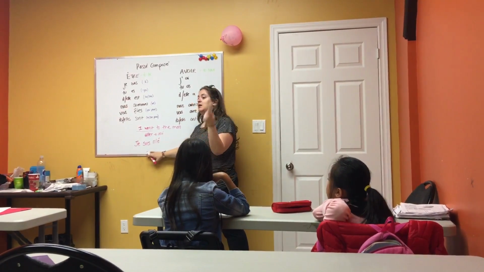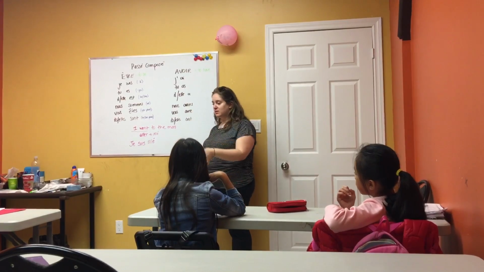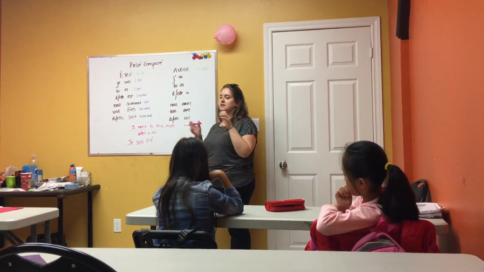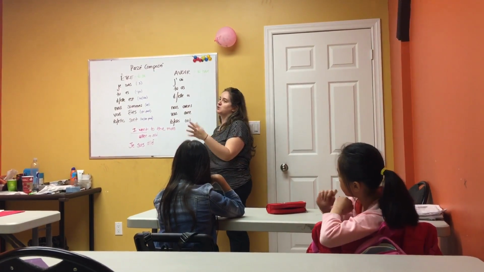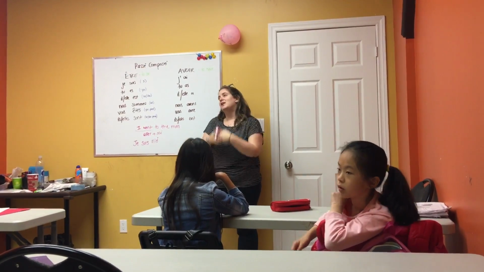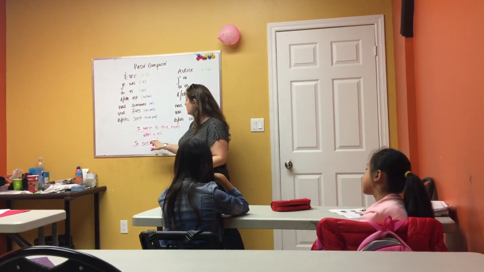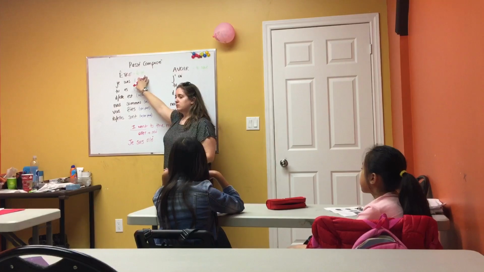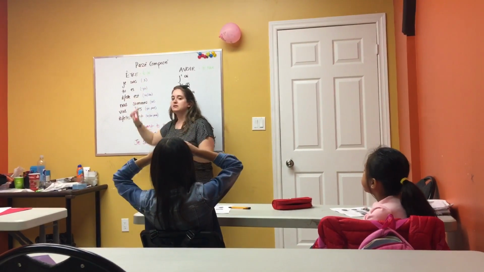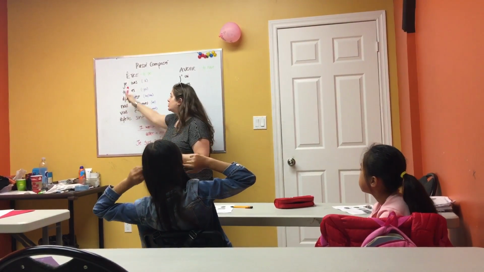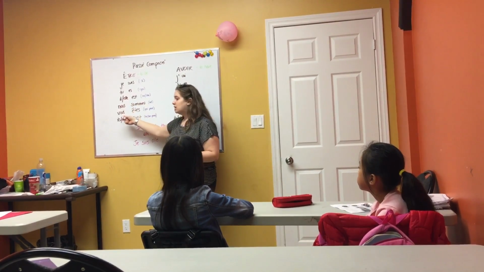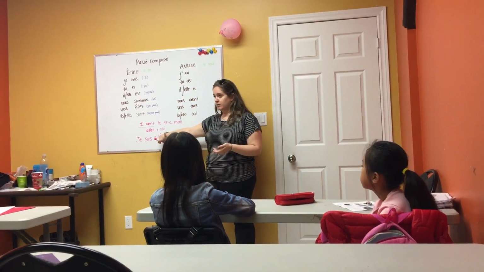But there's always exceptions. There's always an exception to an exception, an exception to an exception to an exception, because French is just a wonderful language. When we're using être, we need to always take into consideration who we're talking about. Not just when we're choosing our pronouns, but when we're conjugating the verb.